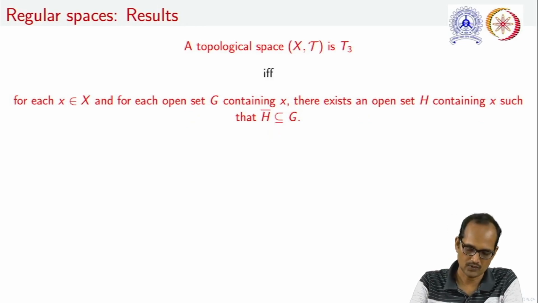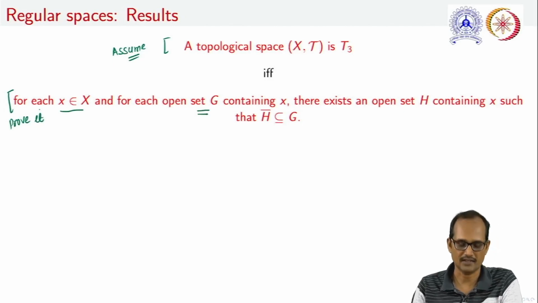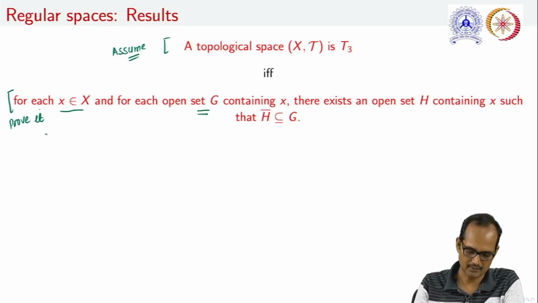In order to justify it, let us first assume that the space is T3 and prove this part. Let us assume an open set containing x. So what we are taking? We are taking a subset G of X. This is open and this is containing x.